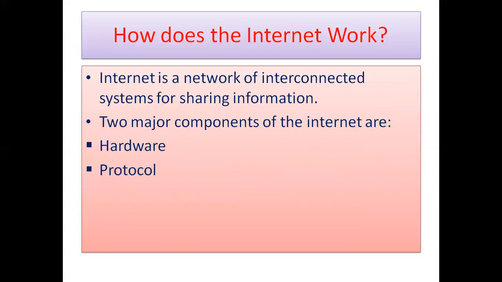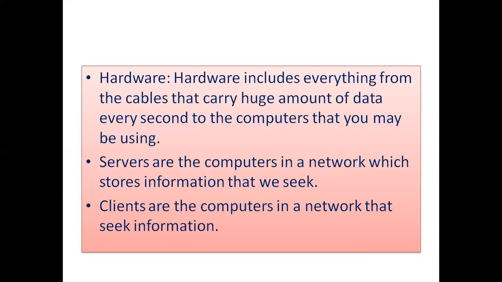Next, how does the internet work? Internet works based on two components, hardware and protocol. Now let us see each of them individually. What is hardware? Hardware includes everything from the cables that carry a huge amount of data every second to the computers.